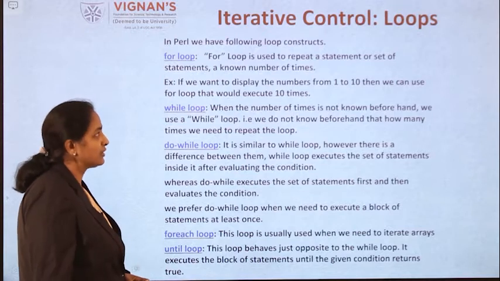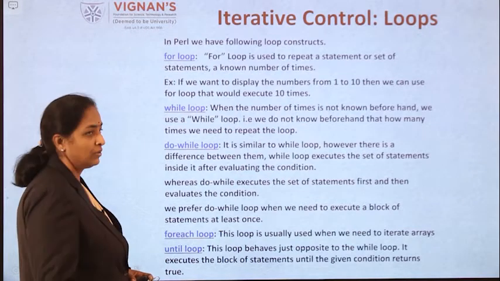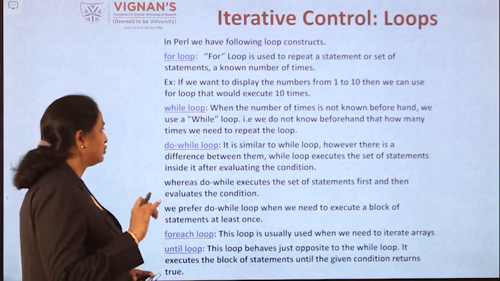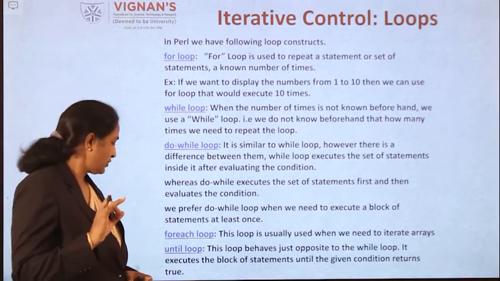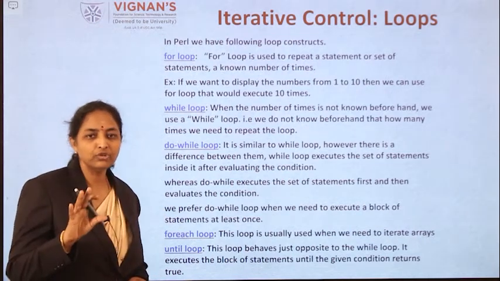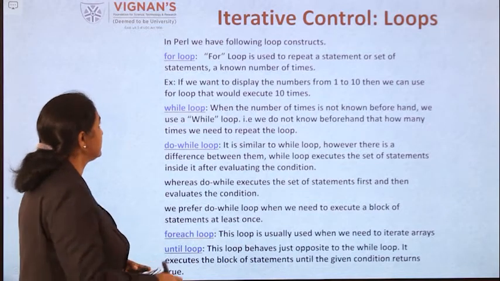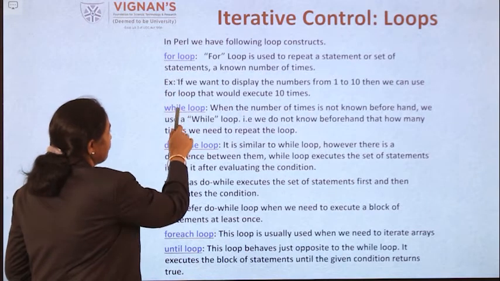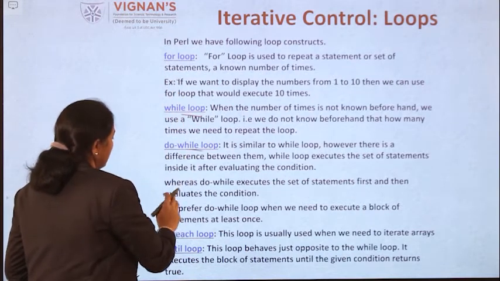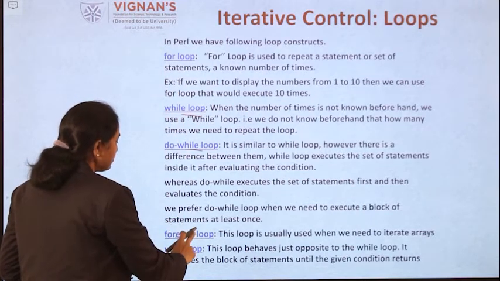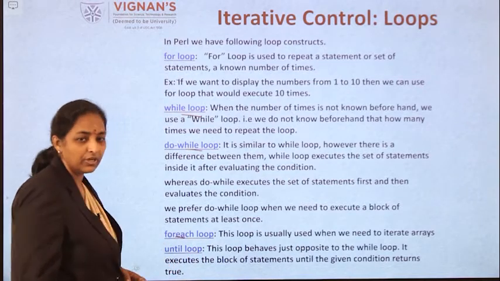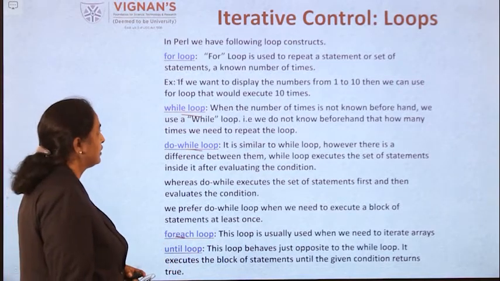Under this, in parallel, we have the for loop, while loop, do while loop, for each loop and until loop. These are the five loops we have in the iterative control. These are the different loops we have.